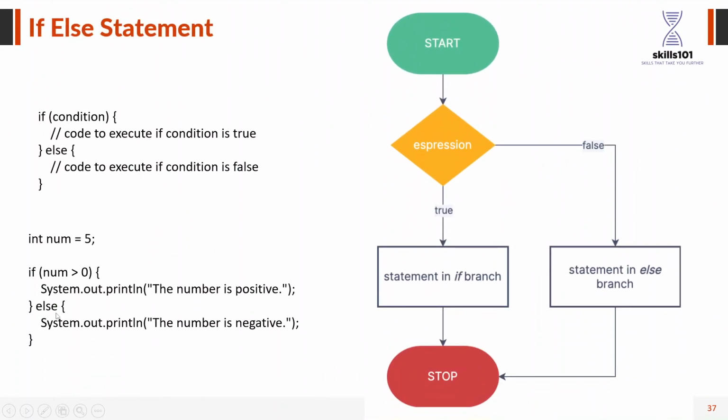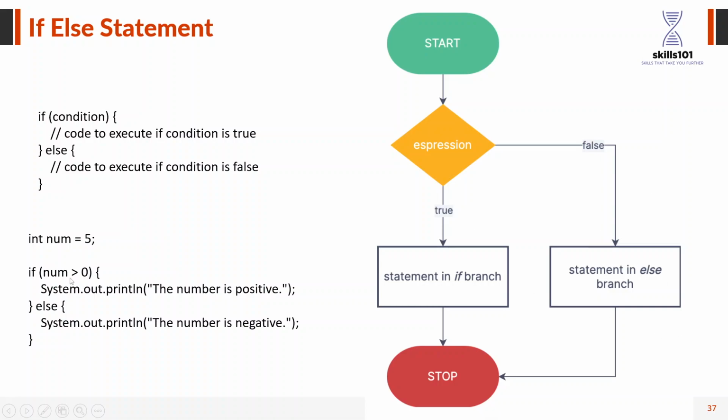Again, I'm going to show you with the basic flowchart. If you are into programming, go and learn flowcharts and a little bit of algorithms also, it's good. So the program starts, we reach the condition part, that is the expression. If the condition is true, the if part is going to execute; if the condition is false, the else part is going to execute. In any circumstance, both are not going to execute. Then it goes into a common path, after the if statement or else statement.